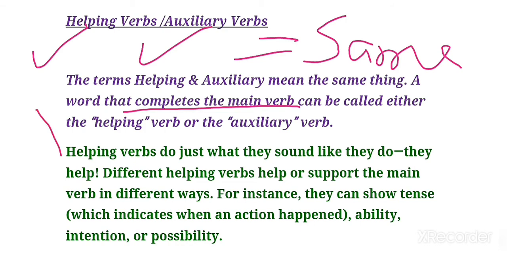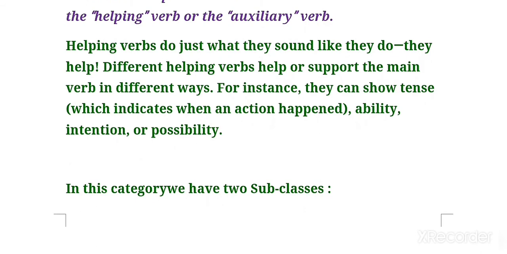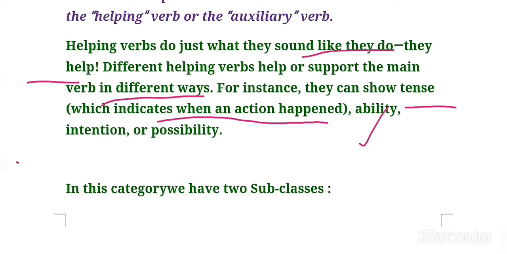Helping verbs do just what they sound like they do: they help. By its name it shows that it is a helping verb. Different helping verbs help or support the main verb in different ways. How? For instance, they can show tense, indicating when an action happened, and they can also show ability, intention or possibility. Clear?